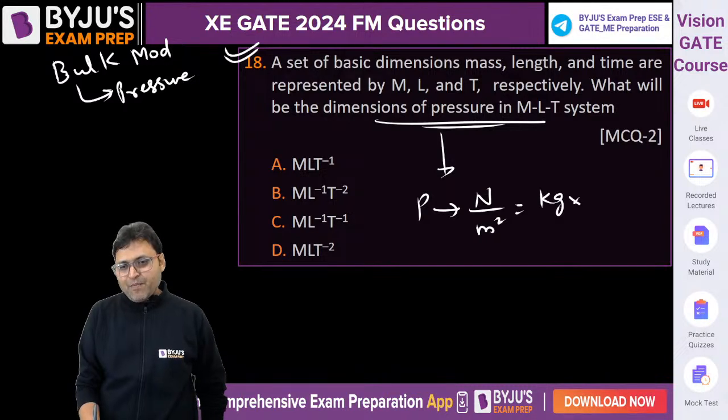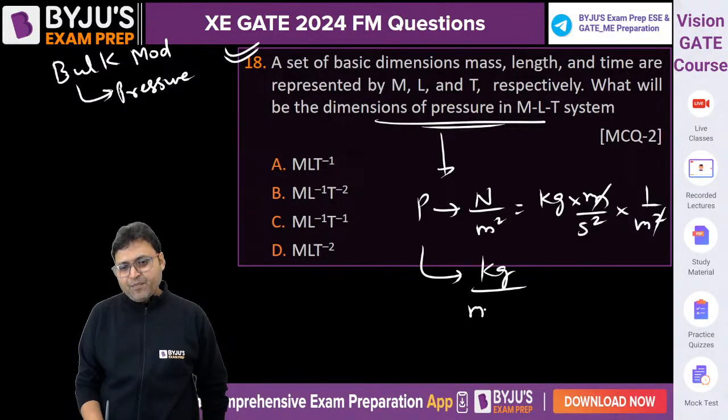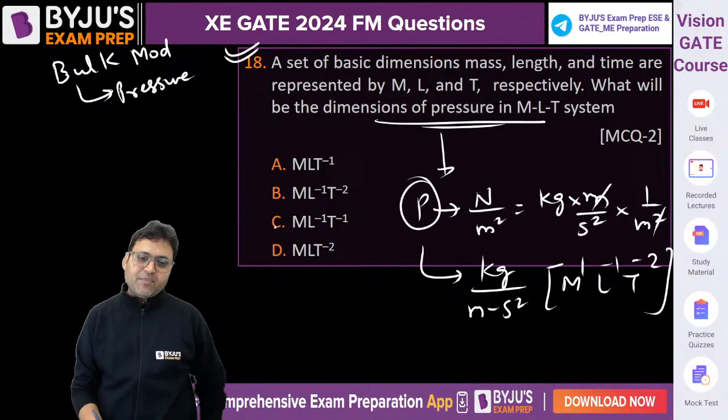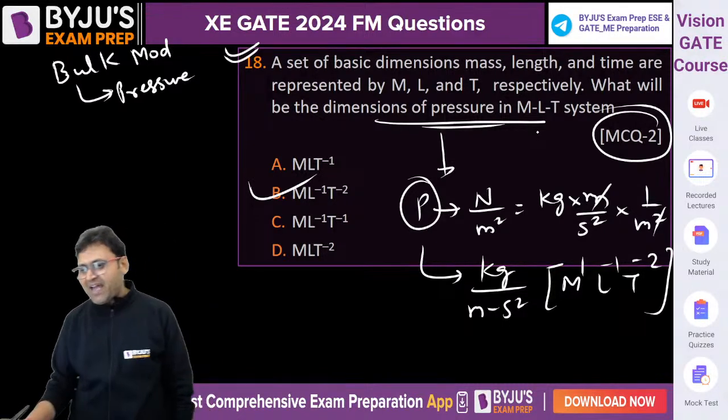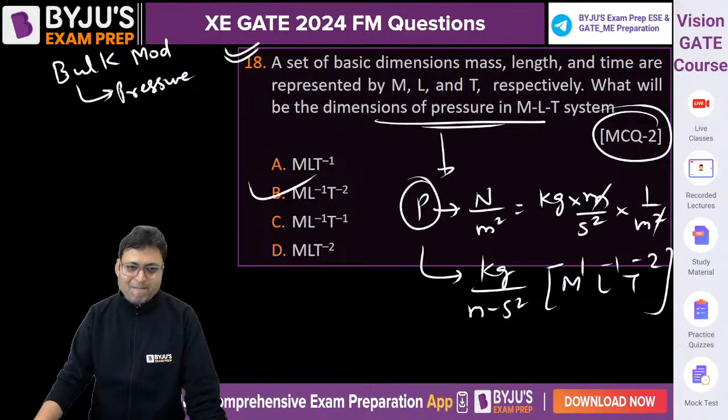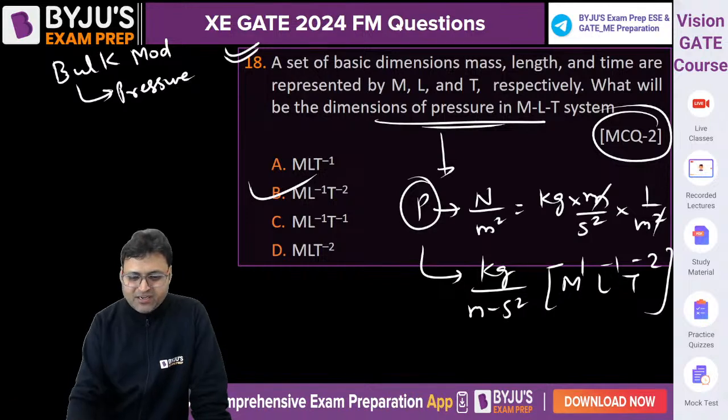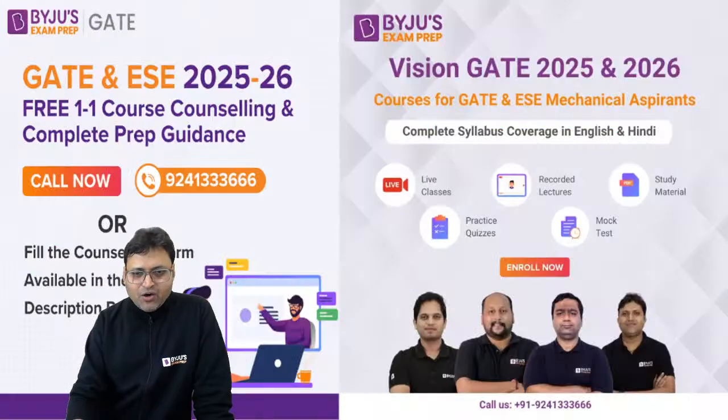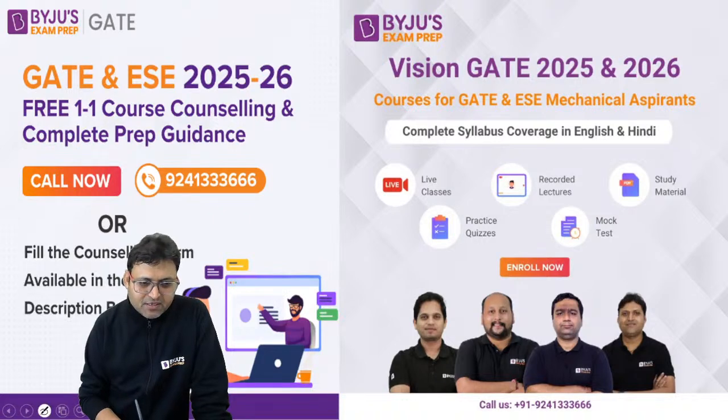Newton is mass into acceleration, into 1 by meter square. Meter and meter get cancelled out. So pressure is kg per meter second square. So M^1 L^-1 T^-2 will be the dimension of pressure. B, it should not have carried 2 marks. It is not at the level of 2 marks.